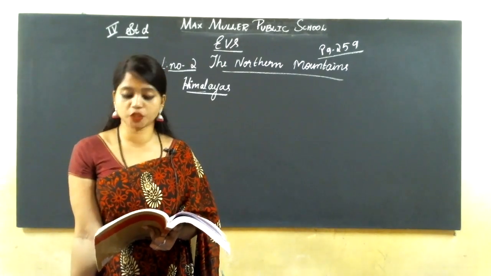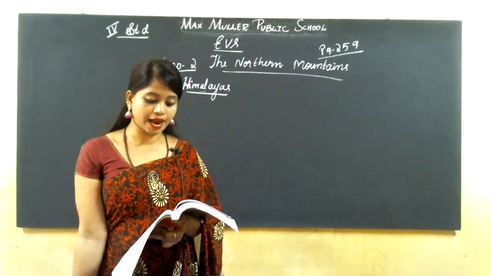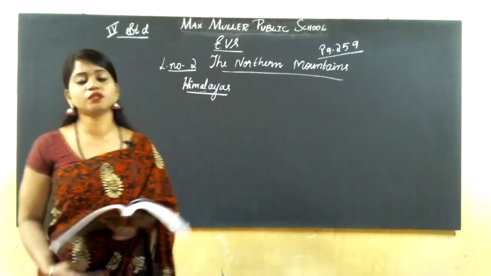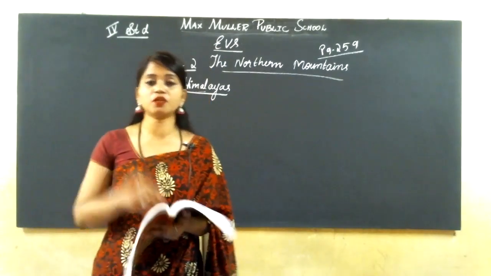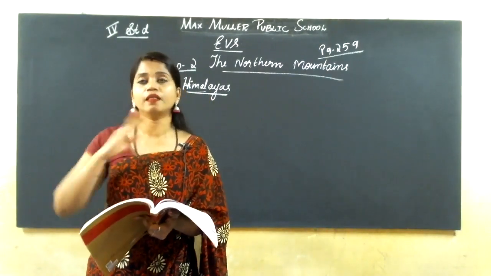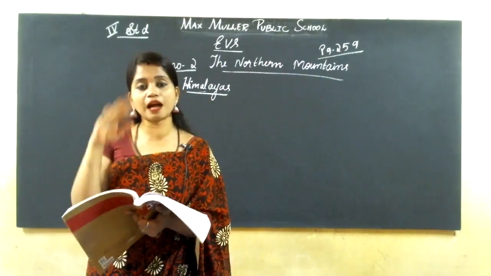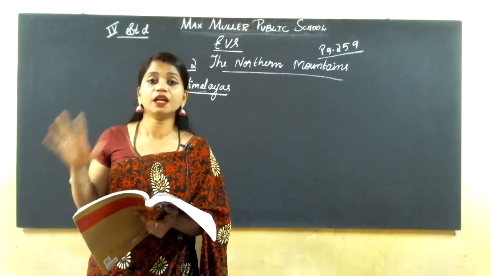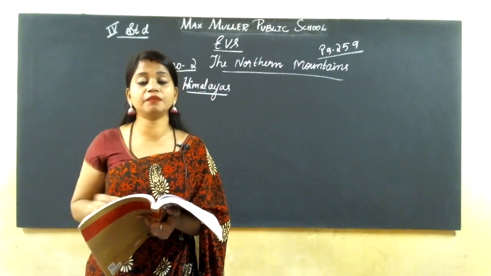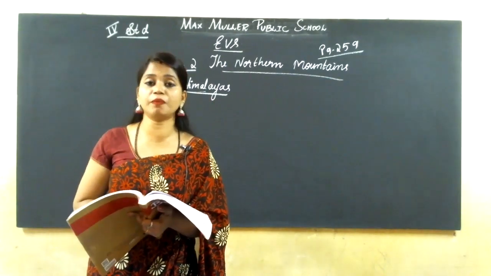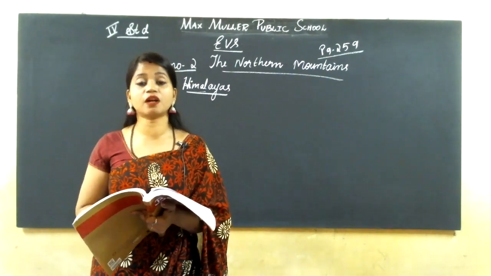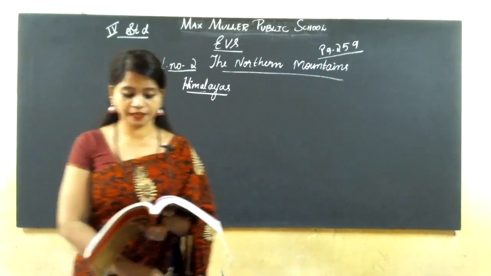It consists of snow-capped mountains and peaks. Snow-capped means what? Snow-capped means the mountains are covered by snow. The long, large mountains are covered by snow. In the Himalayan places, we can see the mountains covered with snow, and the peaks are also covered with snow itself.